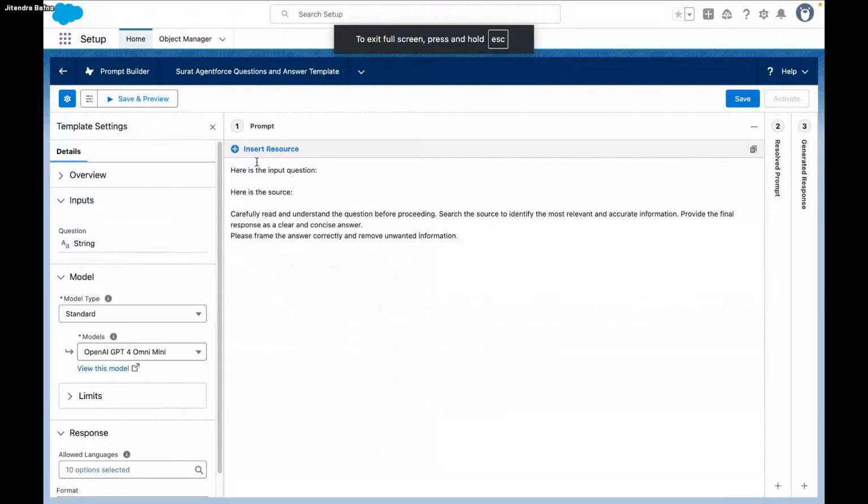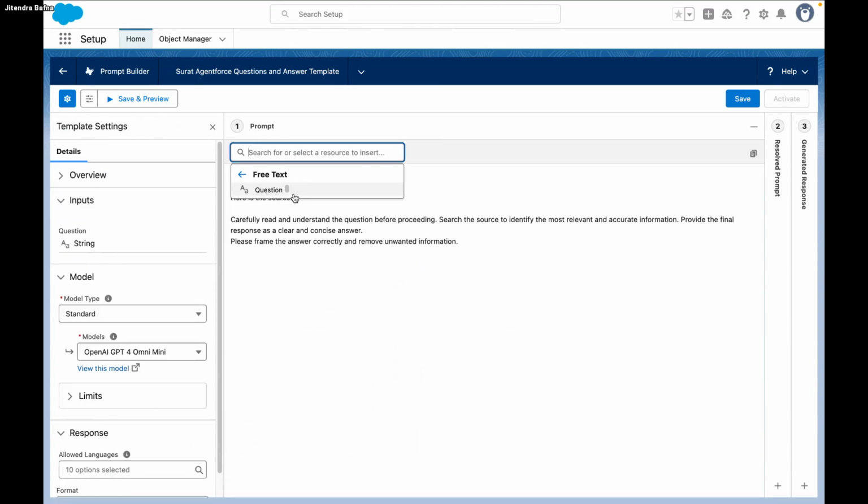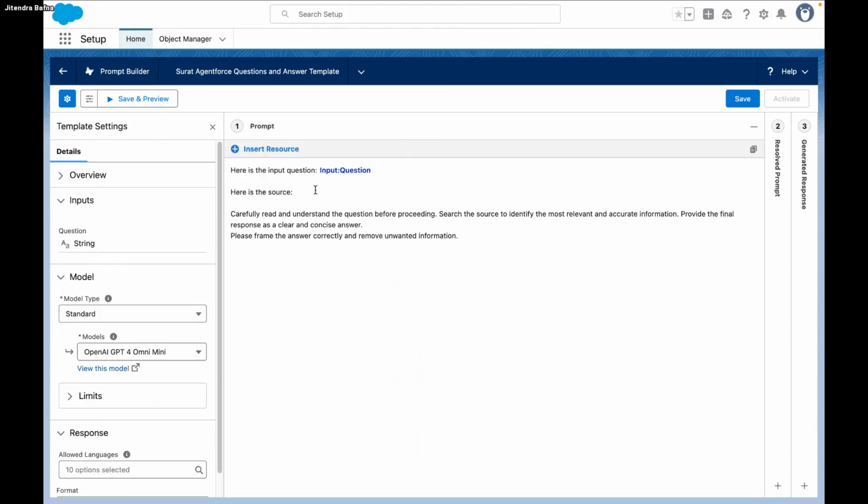Okay, I will read out. So here is the input question, right? So what is the input question? I have to add and ground that value. It's a free text question which I have asked, right? And what is our source? Our source will be the ADL, Agentforce Data Library.